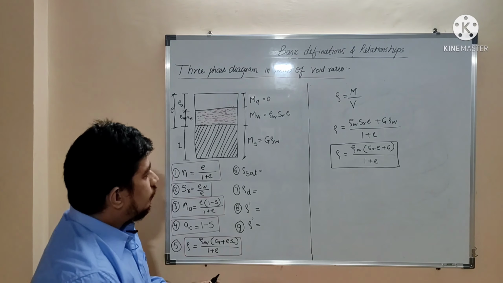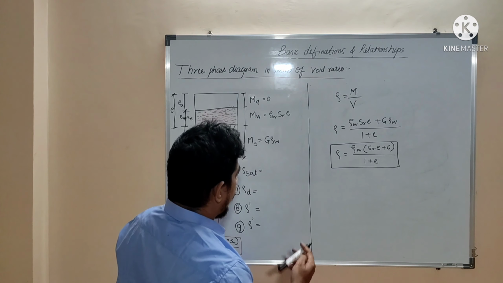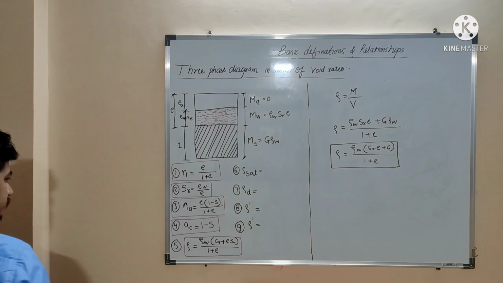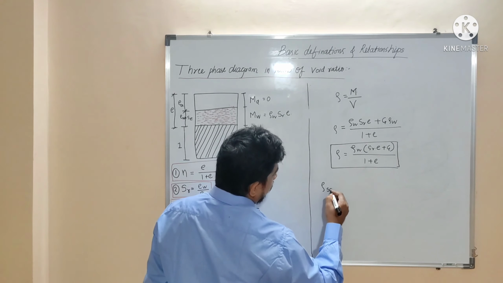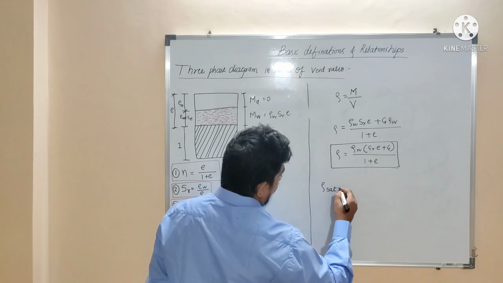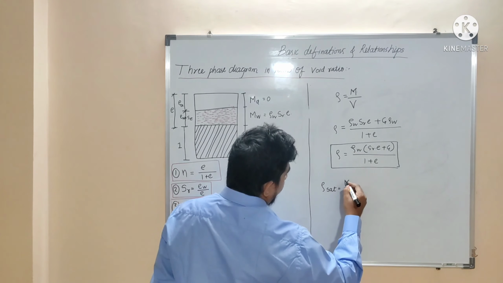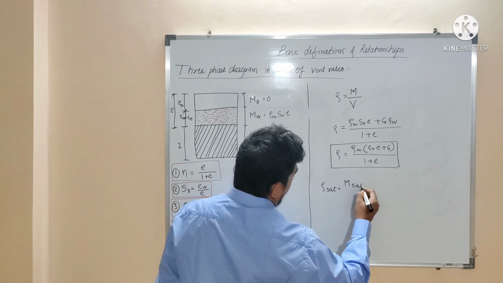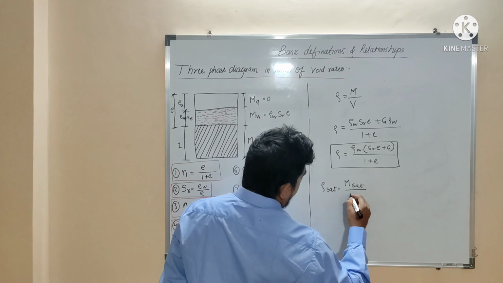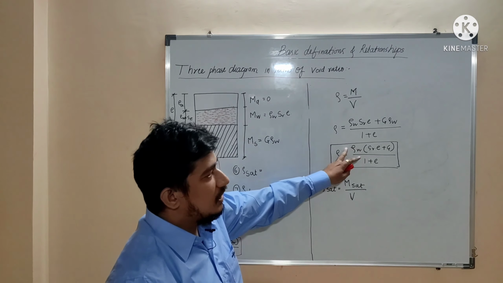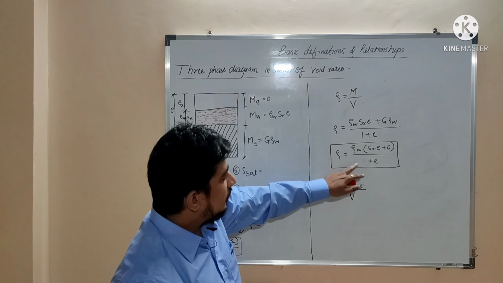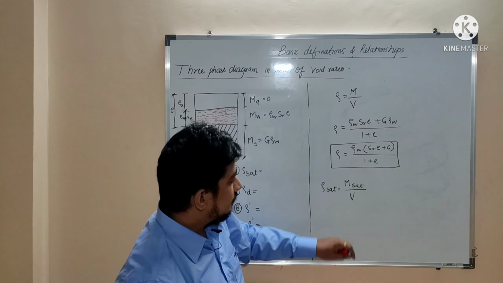Next, rho saturated. Rho saturated is mass of saturated soil divided by total volume. The upper term denotes mass of saturated soil and lower term denotes the volume.